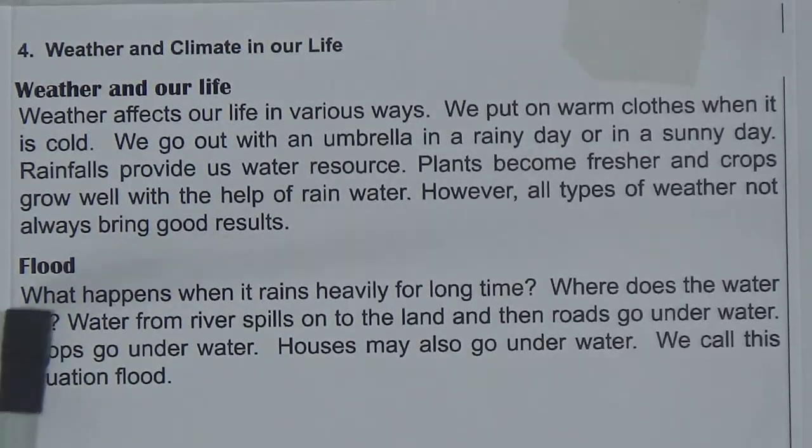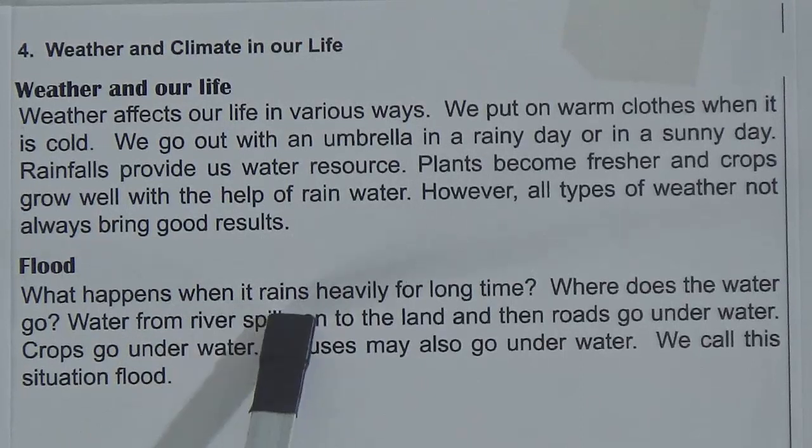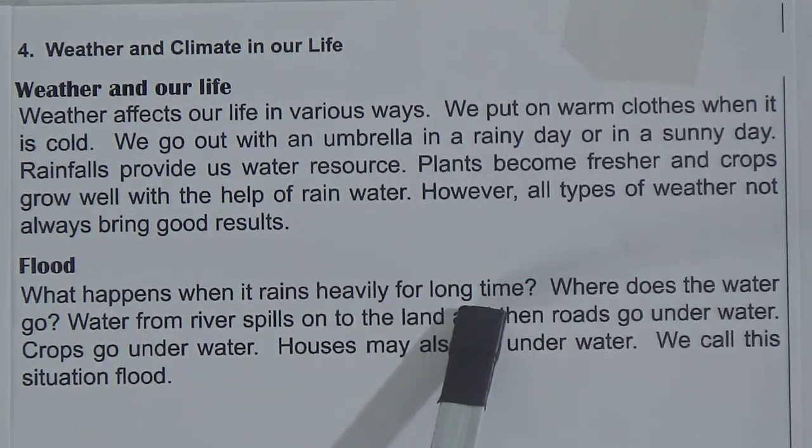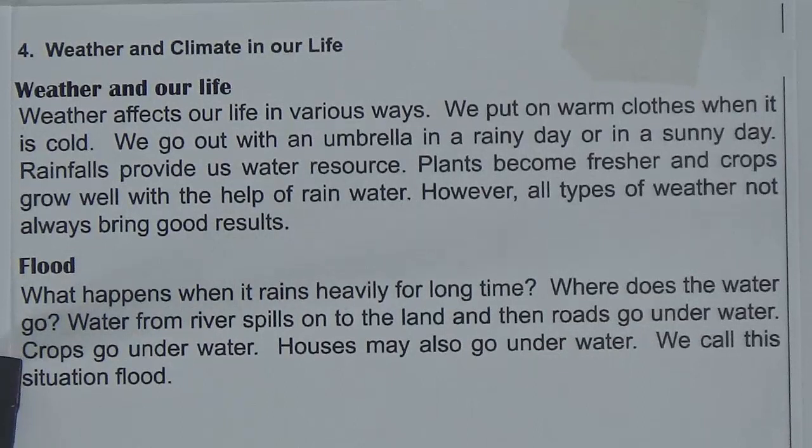Flood. Here is some question. What happens when it rains heavily for a long time? Where does the water go? After heavy rainfall, water from the river spills onto the land and then roads go under water. Crops go underwater. Houses may also go underwater. We call this situation flood, and we face flood every year in our country.